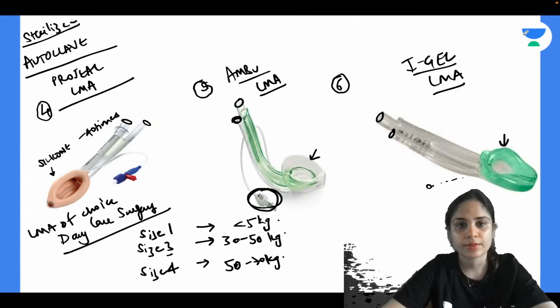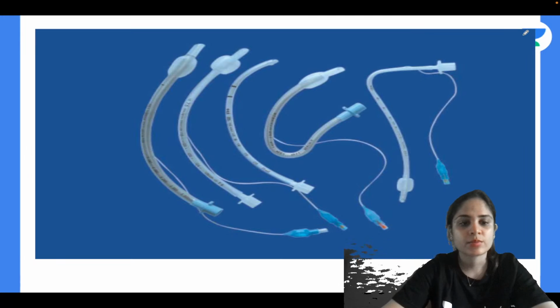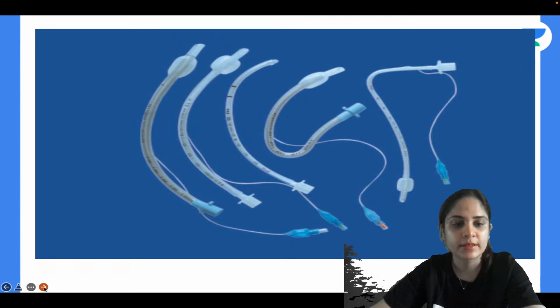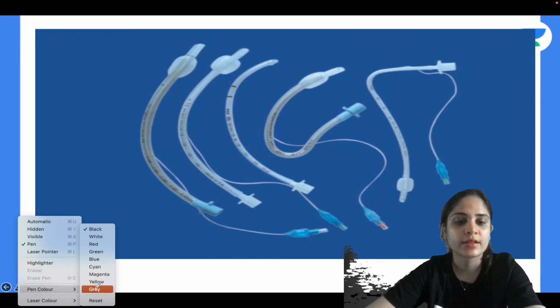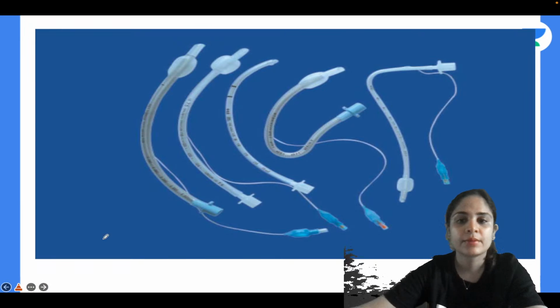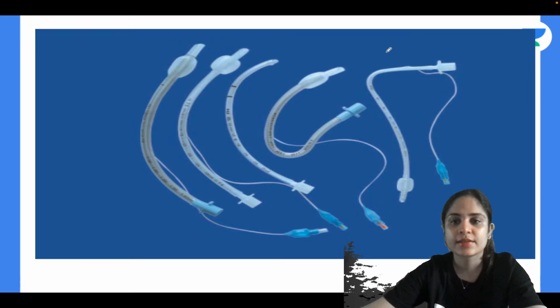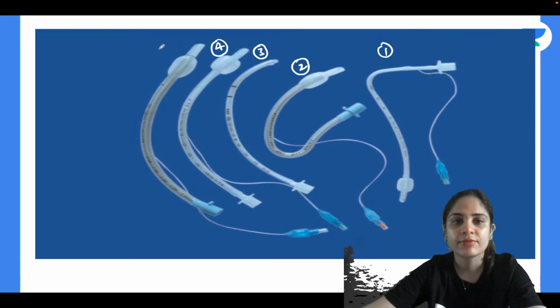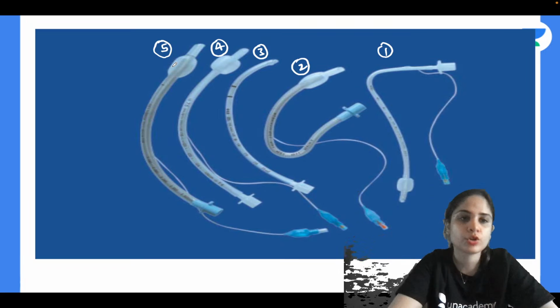Alright, moving on to our next set of instruments now. You have to identify what these instruments are, what they are used for, and tell me each and every instrument and specifically what they are used for. I'm marking 1, 2, 3, 4 and 5. Very good, Hriday. These are endotracheal tubes.